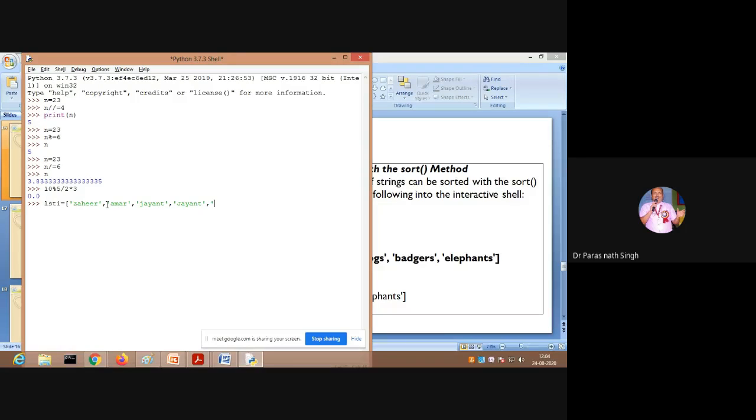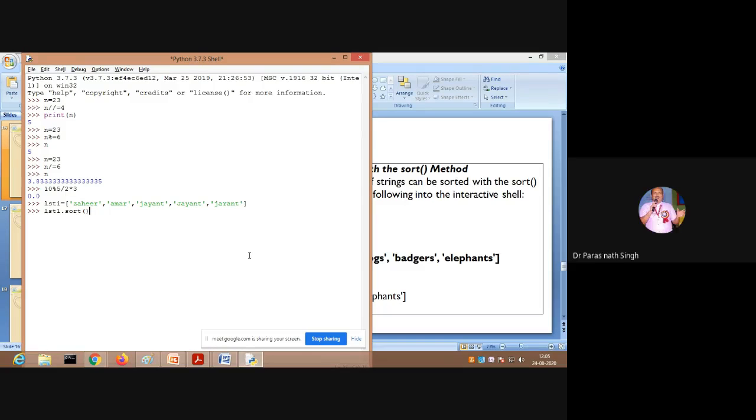The sequence is given here. Tell me in what sequence it will be sorted by default. If I give LST1 dot sort, tell the sequence, Jayant. It will be sorted by ASCII order, sir. First Amar, then the small J, then the capital J. Yes, told correctly. You are comparing the ASCII value: the ASCII value of A is greater than the uppercase Z. So here Z is in uppercase.